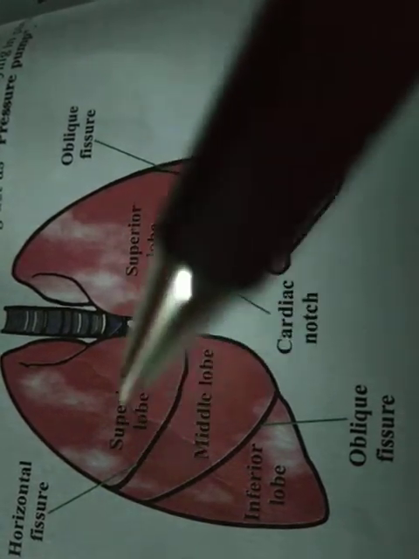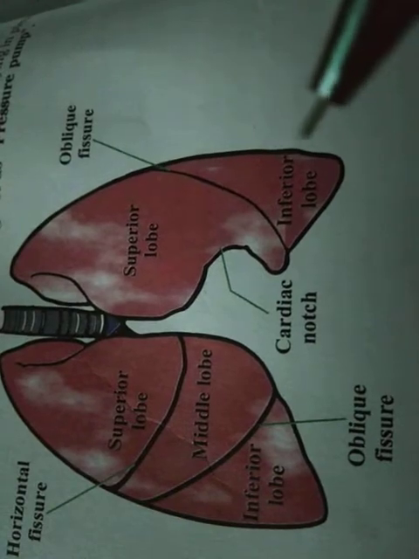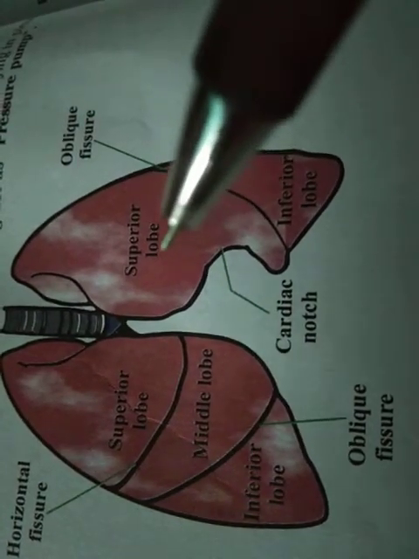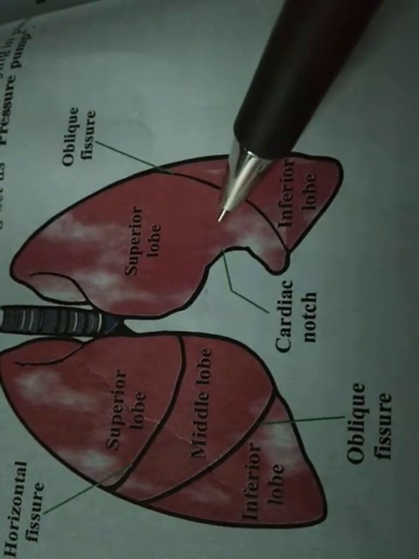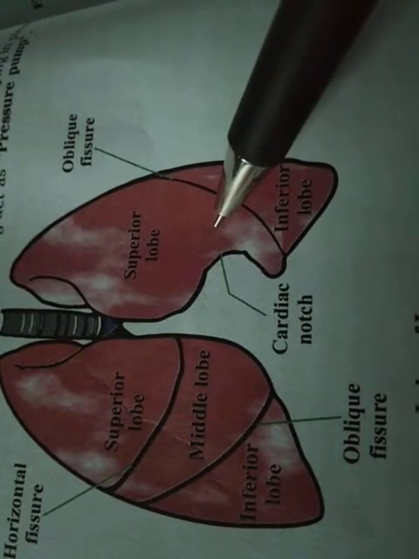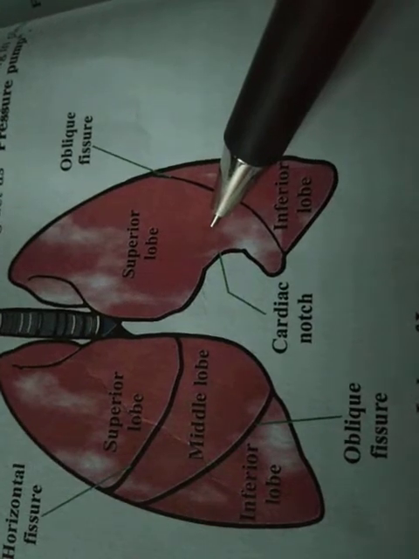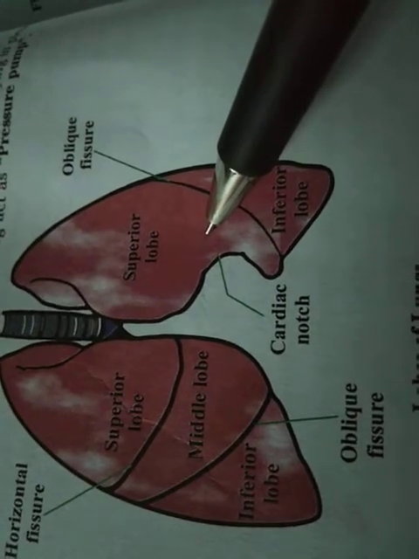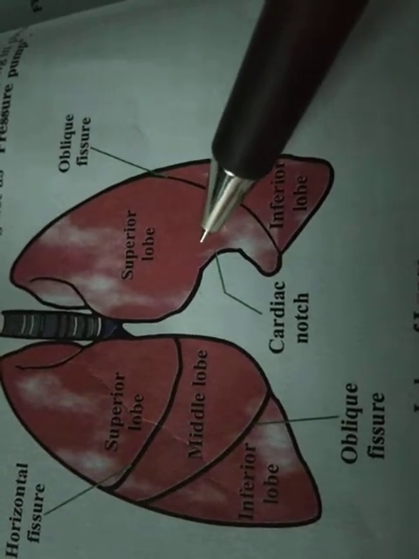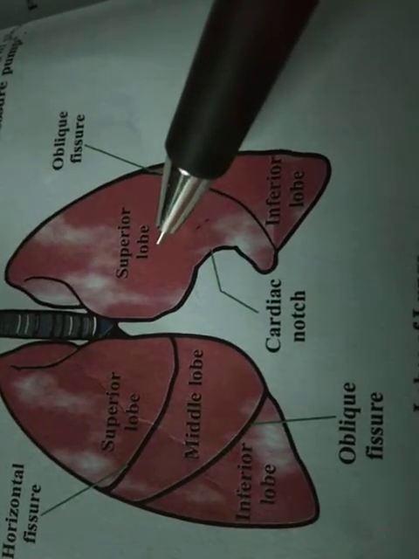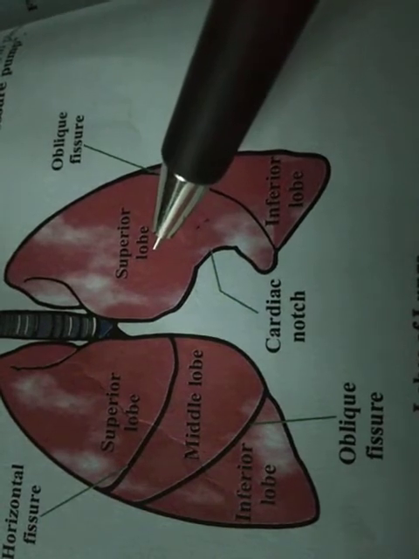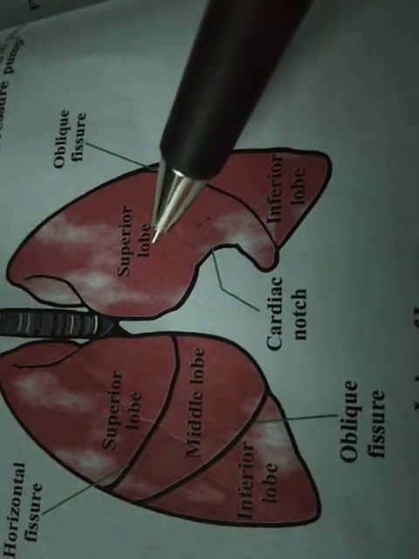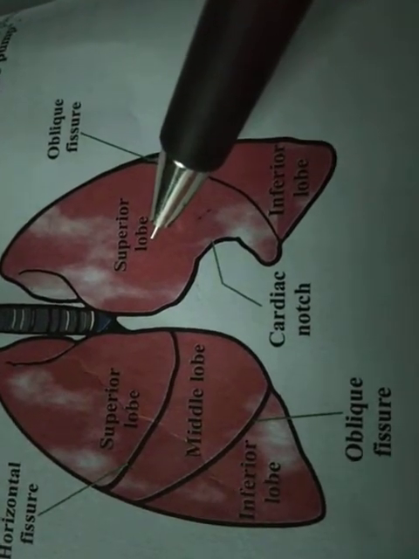Both membranes are derived from the mesoderm. In between both the membranes is a very narrow cavity called the pleural cavity.